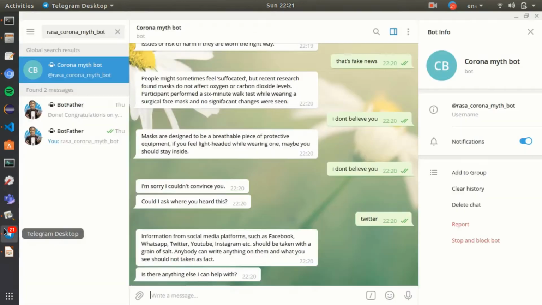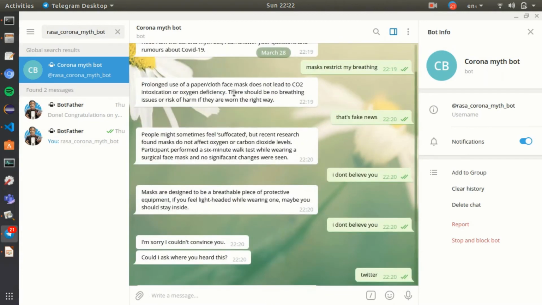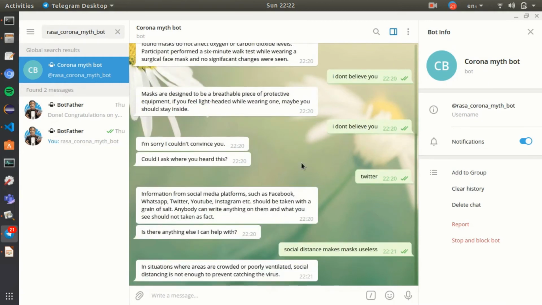So we can go back and show another conversation here. This one is just a one-off to show that for some of the responses, we haven't got three different appeals. This one we've only got one appeal. Social distance makes masks useless. So try that, and you see it's appealed now. You can see here it's another response about masks, but instead of using the responses about restricting your breathing, it's looked at social distance to figure out that's the sub-myth we're worried about.